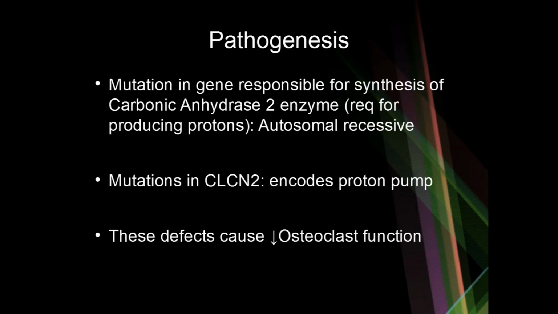Numerous mutations can give rise to osteopetrosis. However, the most important mutation is the gene responsible for carbonic anhydrase 2 enzyme. Because of this mutation, osteoclast function is reduced, giving rise to osteopetrosis.